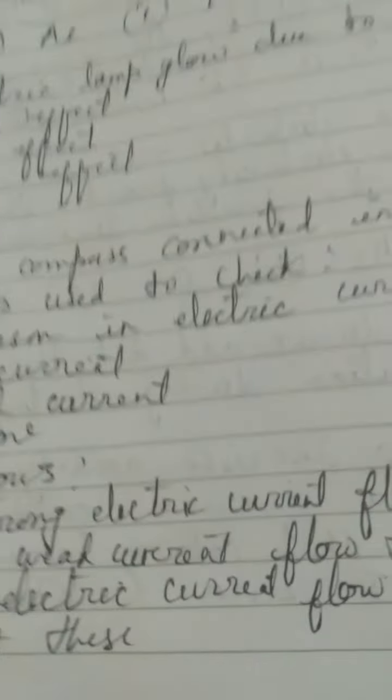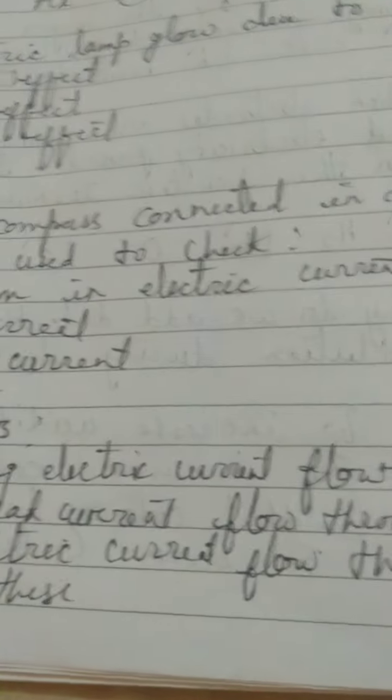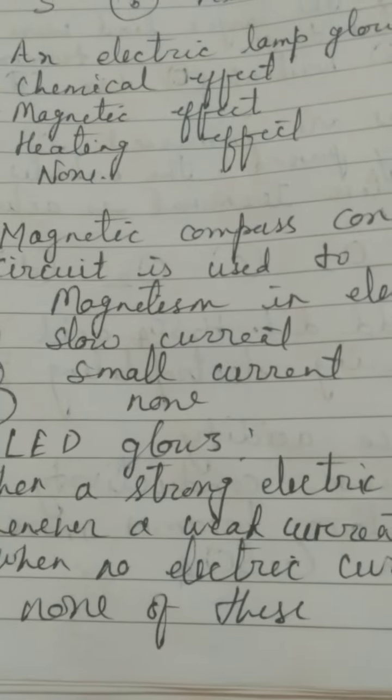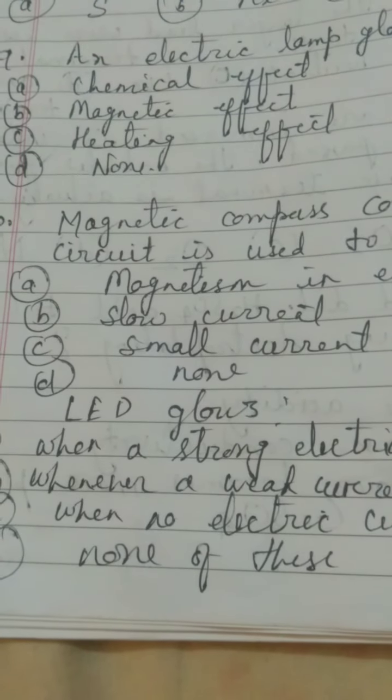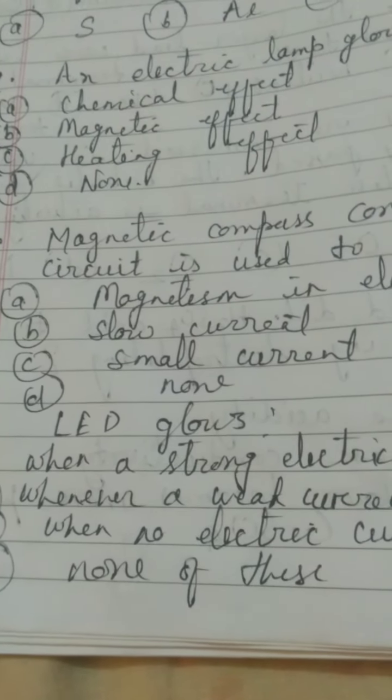Question 10. A magnetic compass connected in a circuit is used to check what? Magnetism in electric current, or slow current, or small current, or none.